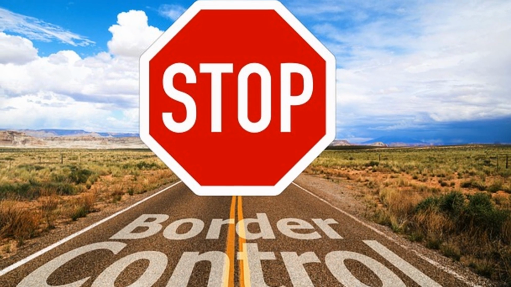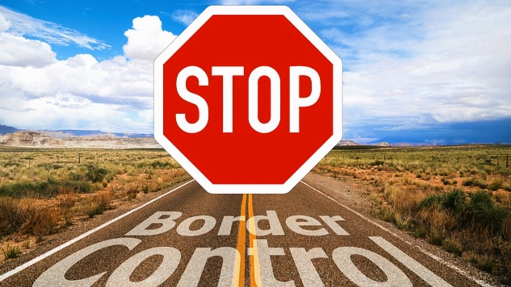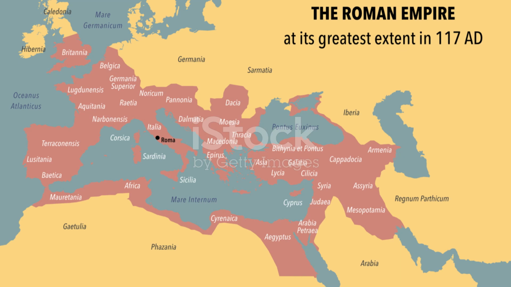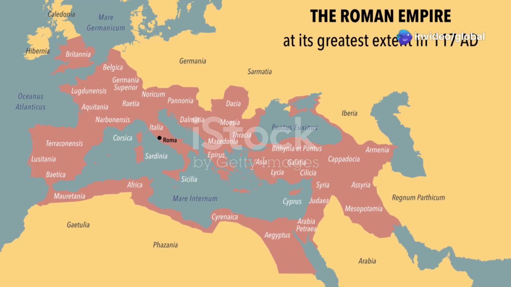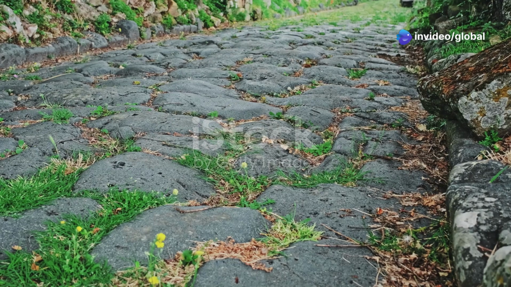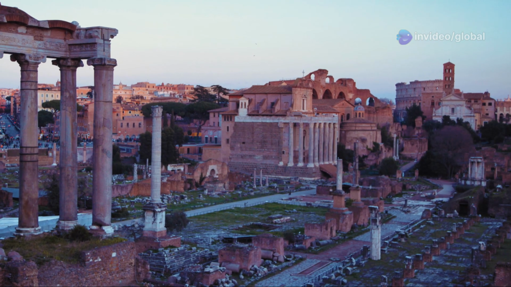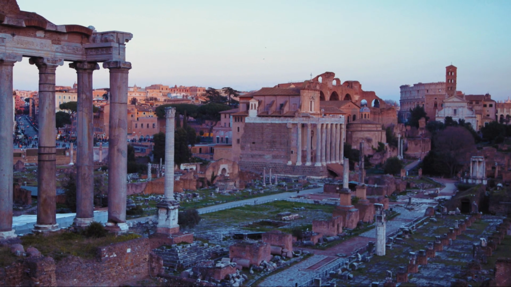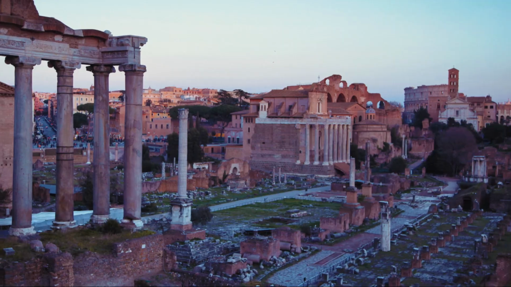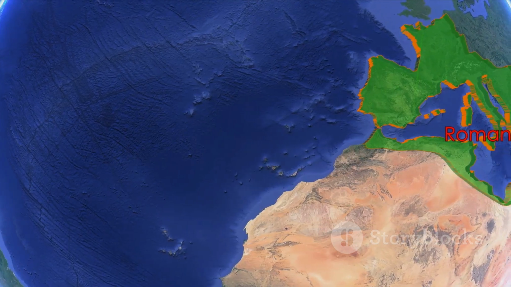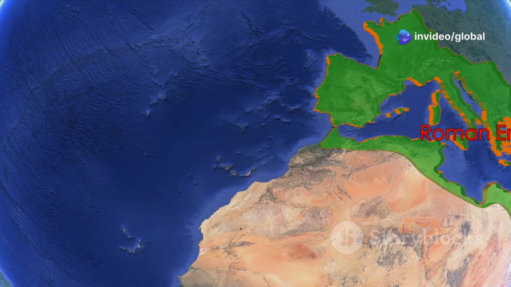The Roman Empire was one of the largest empires in history. At its peak, it controlled much of Europe, North Africa, and the Middle East. Roman roads, laws, and culture spread throughout the empire, but the Roman Empire eventually crumbled, and new kingdoms emerged from its ruins. The fall of Rome led to major border changes in Europe.